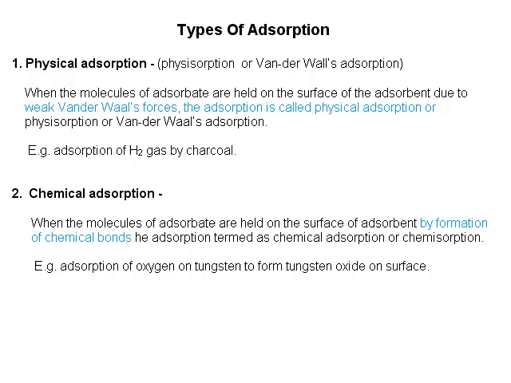Types of adsorption. Physical adsorption. Physisorption or van der Waals adsorption. When the molecules of adsorbate are held on the surface of adsorbent due to weak van der Waals forces, the adsorption is called physical adsorption or physisorption or van der Waals adsorption. For example, adsorption of hydrogen gas by charcoal. Chemical adsorption. When the molecules of an adsorbate are held on to the surface of adsorbent by formation of chemical bonds, the adsorption is termed as chemical adsorption or chemisorption. For example, adsorption of oxygen on tungsten to form tungsten oxide on the surface.